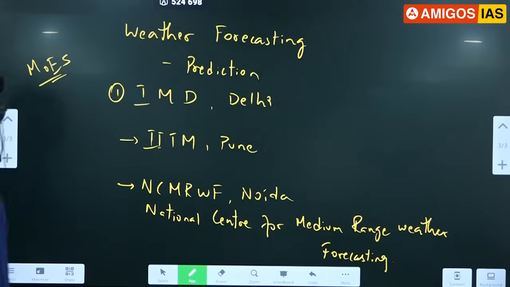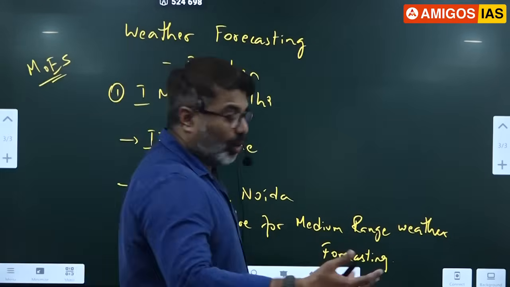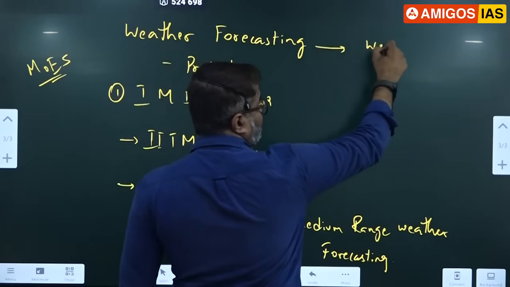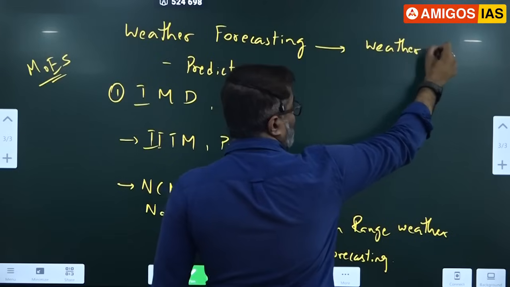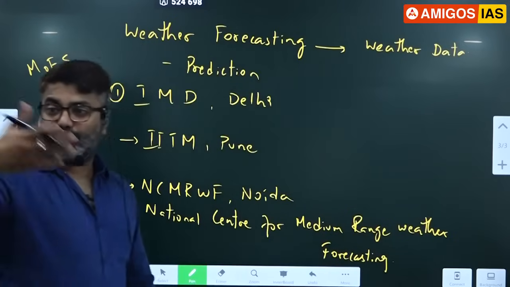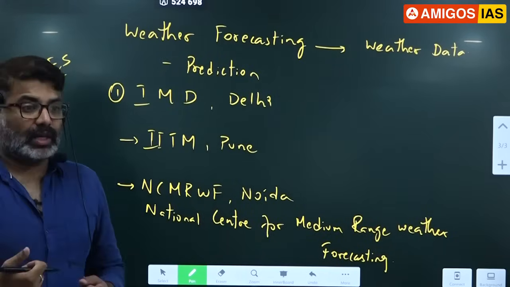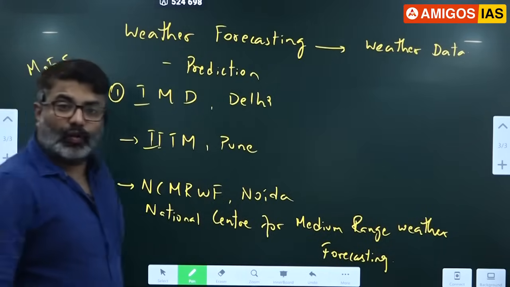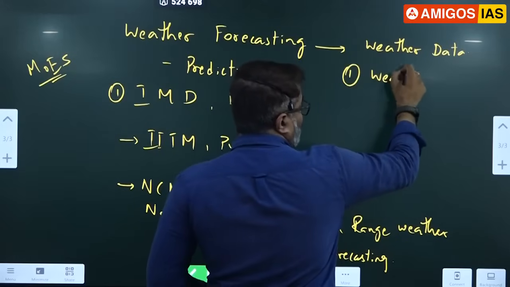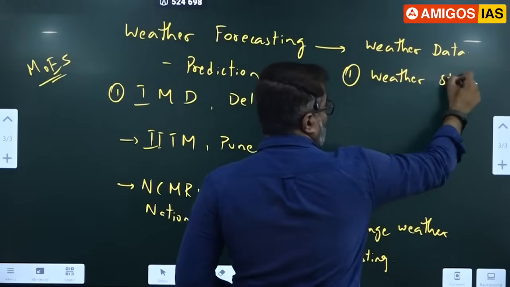So, weather related data. How do you collect weather data? For weather forecasting, we need accurate weather data. For example, what happens tomorrow, the day after tomorrow, how will I say? I need data. For collecting that data, they have set up weather stations, across the world and across the country.